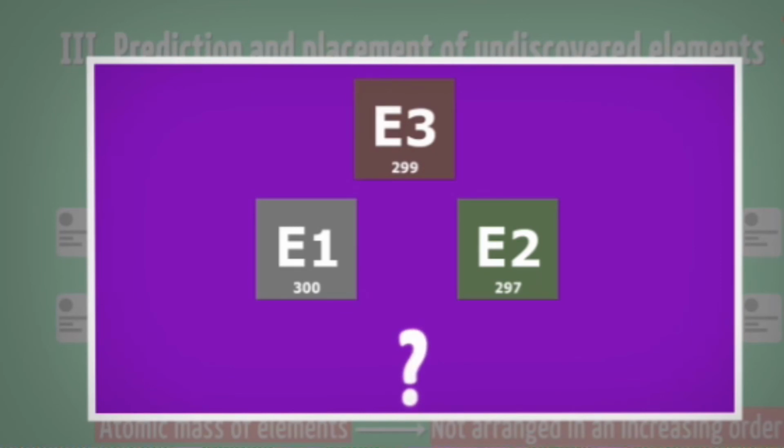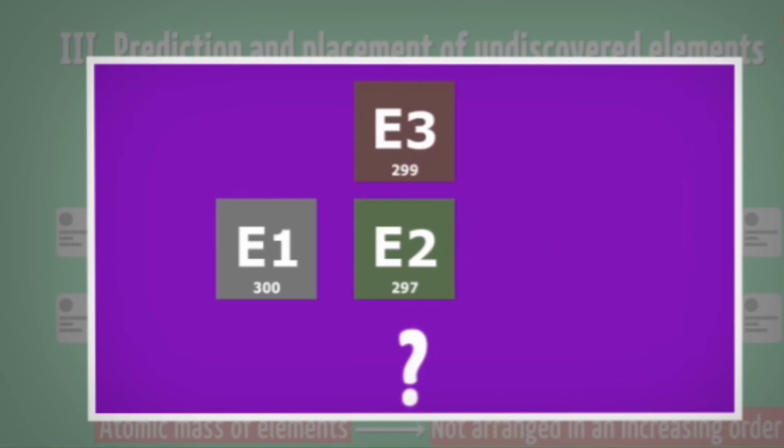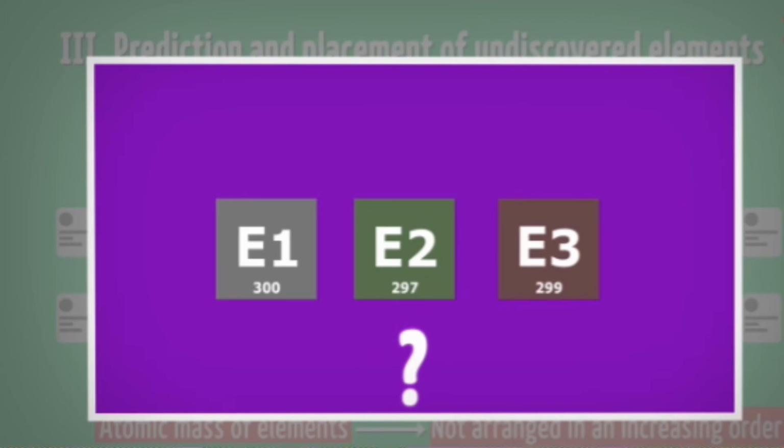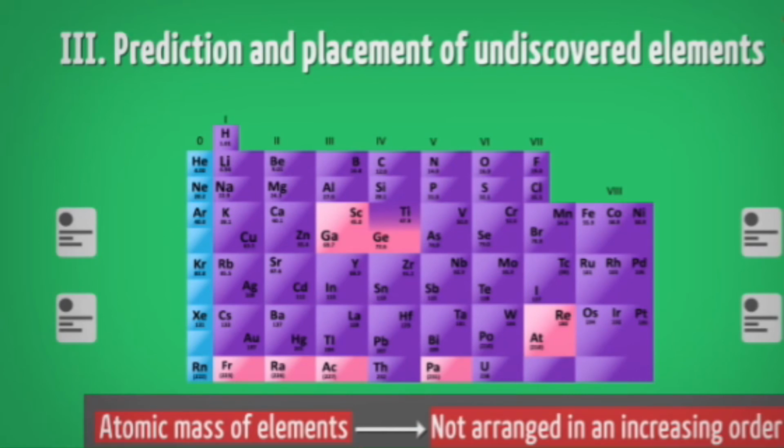So here the arrangement is 300, 299 and 297, but he arranged it as 300, 297 and 299. It is not exactly what he said, but he arranged it in that way, not in increasing order.